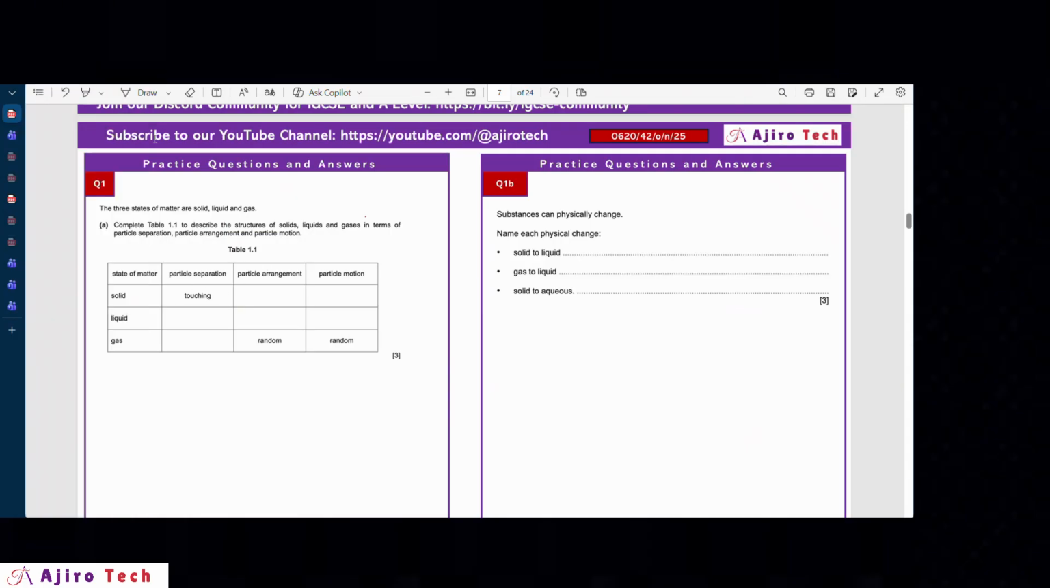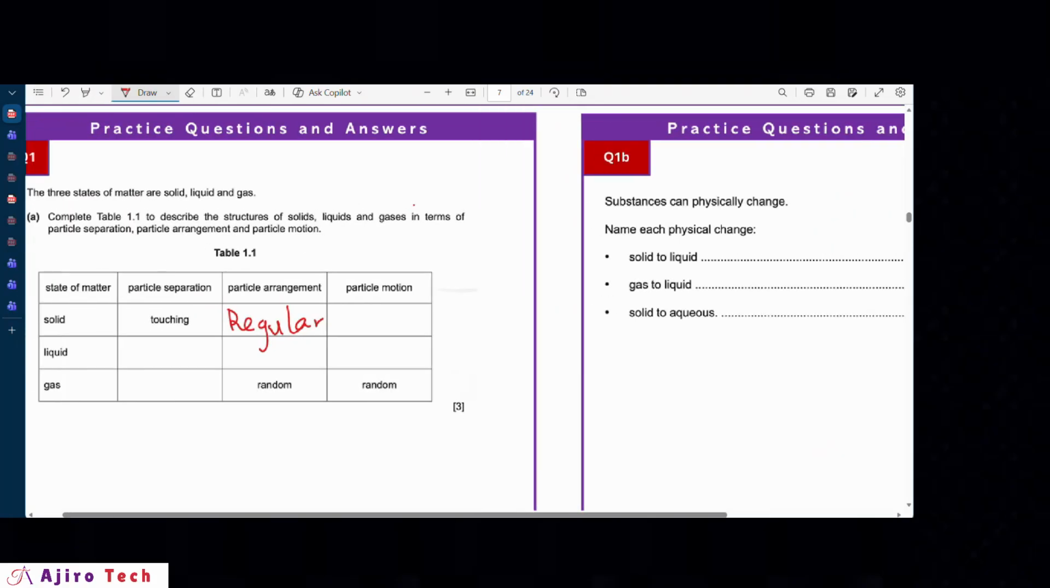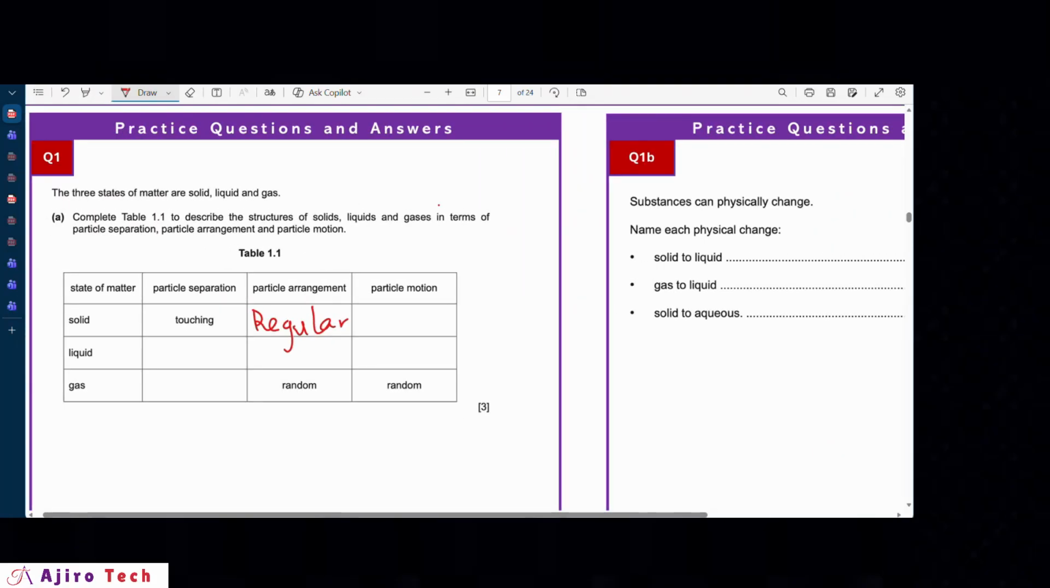So for particle arrangement, we can simply fill it up here by saying it's regular. And then for the particle motion, just like you have it on the slide I just showed, you can say vibrate about a fixed position. So the particles in the solid are always vibrating about a fixed position.